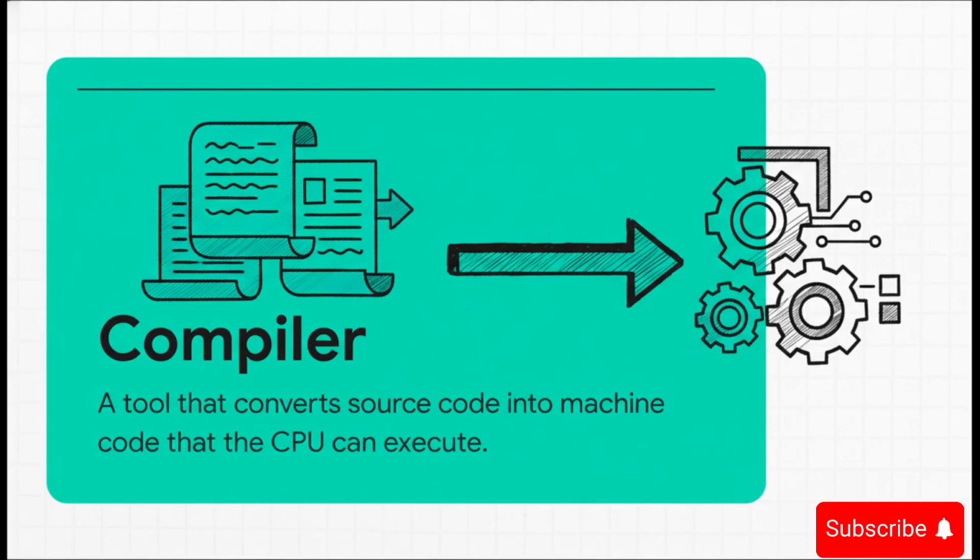And this is the hero of our story, the compiler. Think of it as a brilliant, hyper-specialized translator. For a language like C, you might use a compiler called GCC or Clang. Its only job in life is to take our human-friendly source code and meticulously convert it into instructions the CPU can actually do something with. This is different from an interpreter, by the way, which kind of translates on the fly. A compiler does all the work up front.